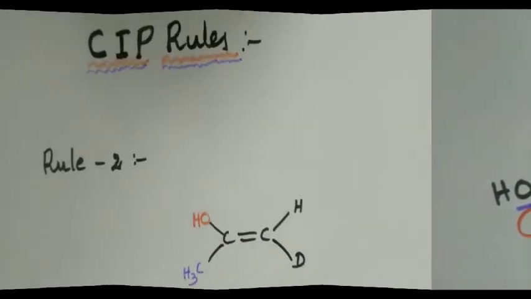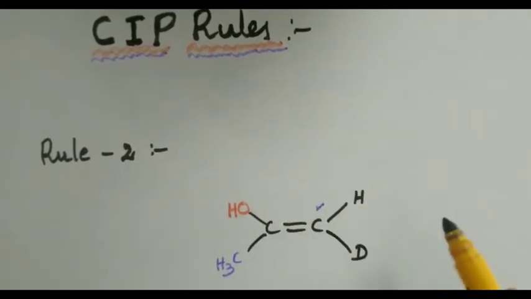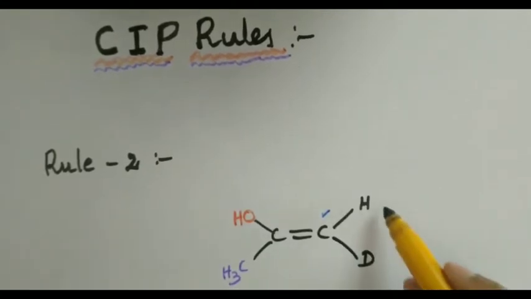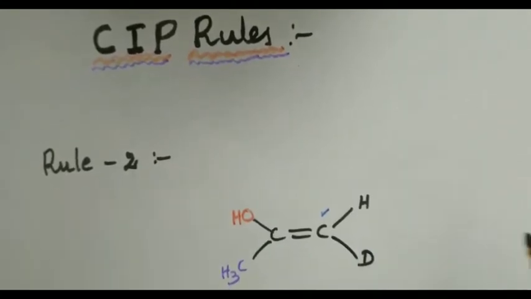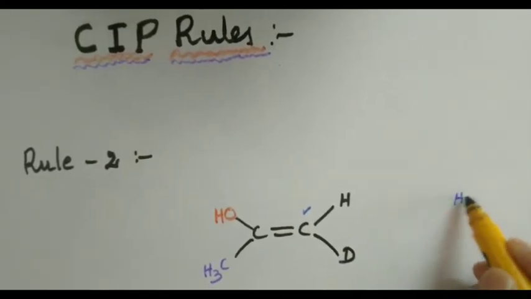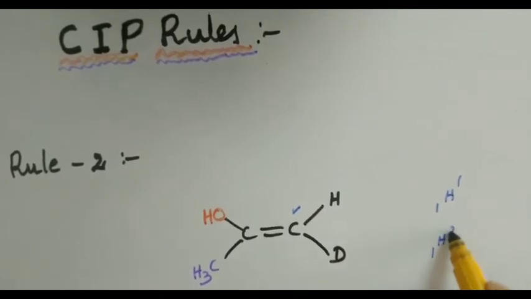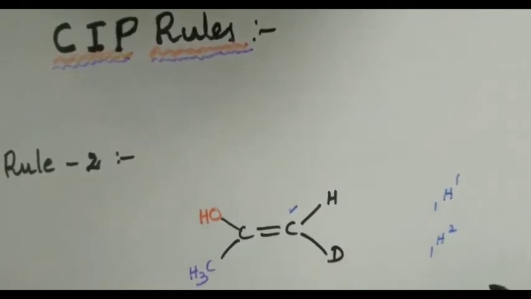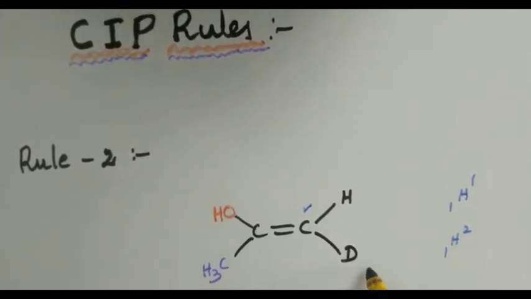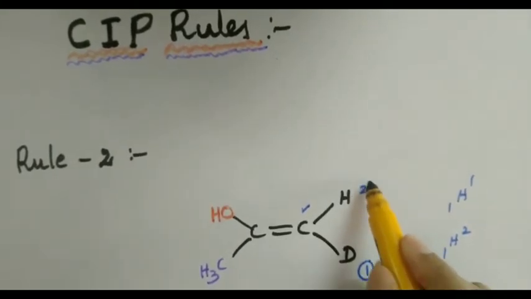That's it. When you consider this stereocenter, if you are looking at this particular double bonded carbon, there are two atoms attached here. One is hydrogen, the other one is deuterium. We know very well hydrogen and deuterium are isotopes. Hydrogen is nothing but protium, that is 1H1, but deuterium is 1H2. So whenever isotopes are present, the isotope with the highest mass number should be given top priority. Therefore, deuterium should be given top priority, whereas hydrogen is given second priority.